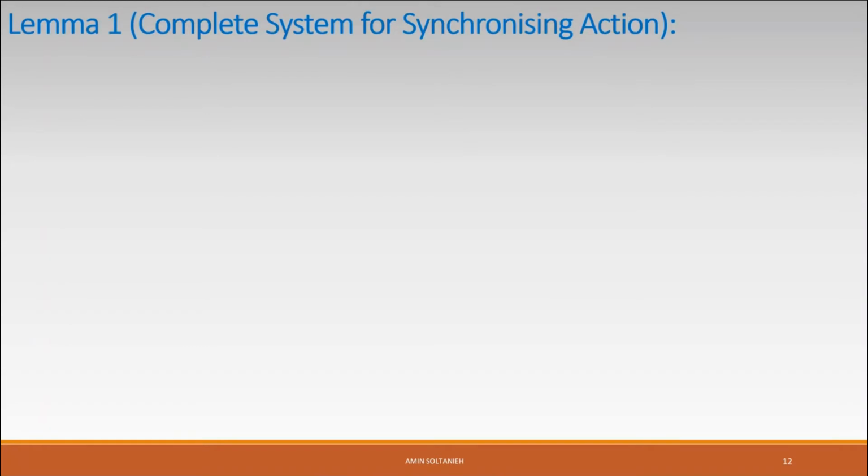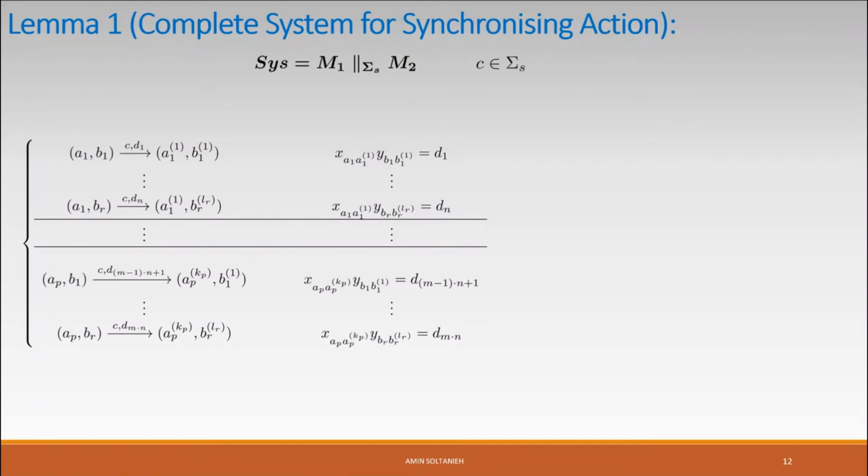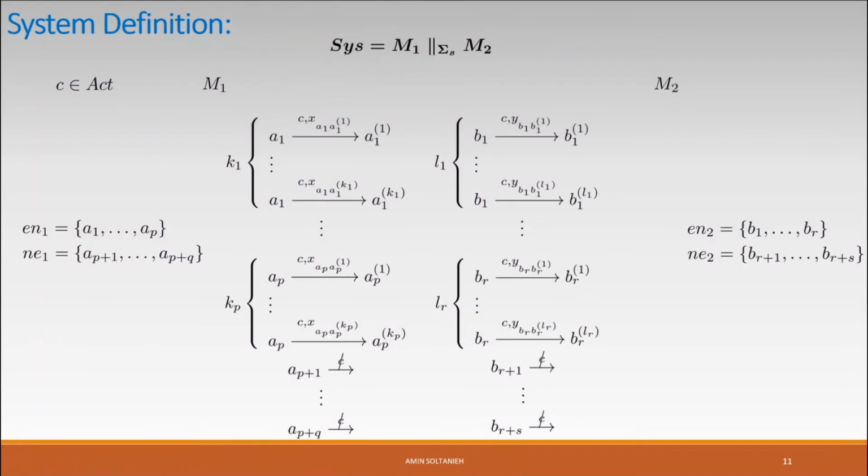Now we can state lemma 1 for a synchronizing action. So we have the same system that we described in the previous slide, but now we assume that action C is a synchronizing action. Now we can define all the C transitions of the combined model. So I just go quickly to the previous slide.